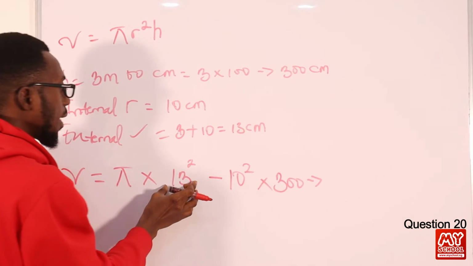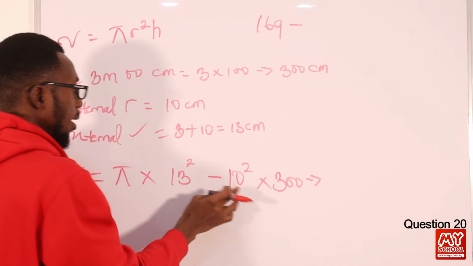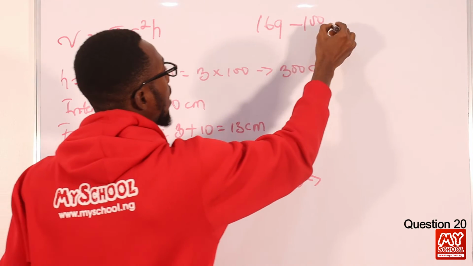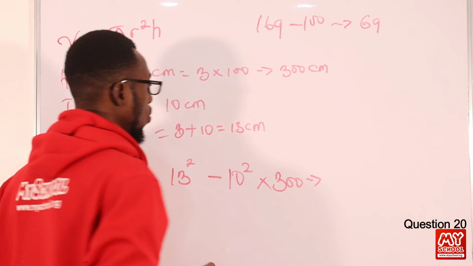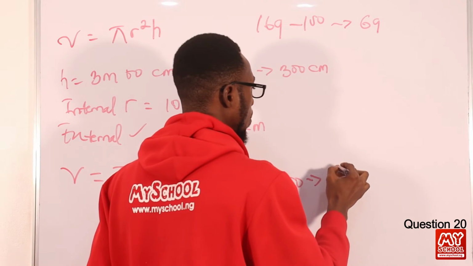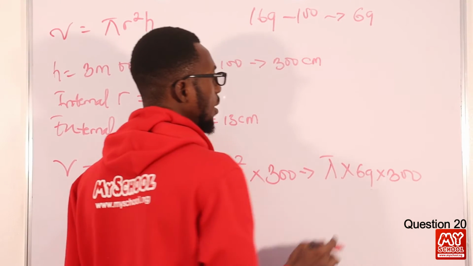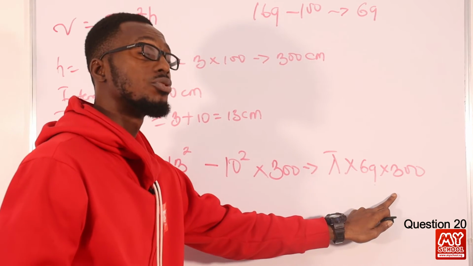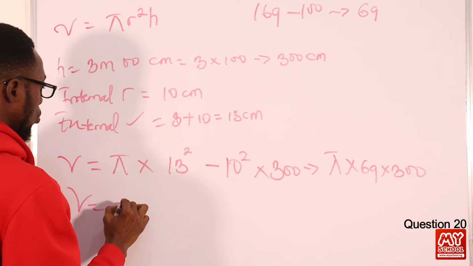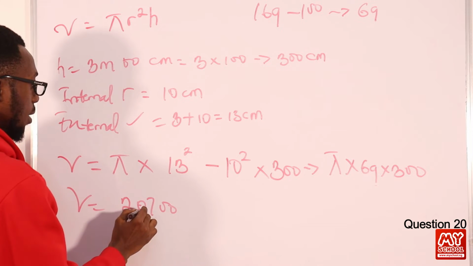So that should be 13 squared, that is 169, 13 times 13. Then 10 squared, that is 100. So 169 minus 100, that is 69. So that will be pi times 69 times 300. This should give me 69 times 3, that is 207, then the 2 zeros. So then I have the volume equals, sorry, 20,700.